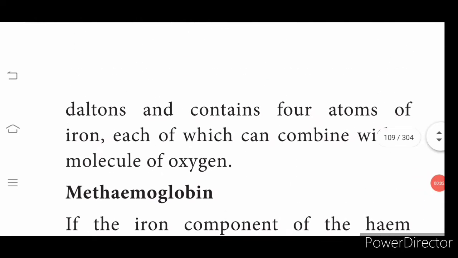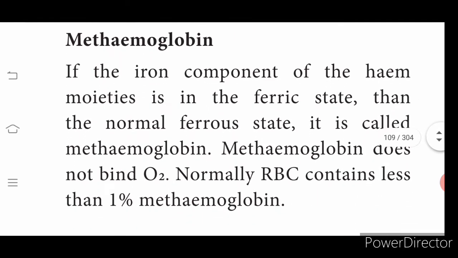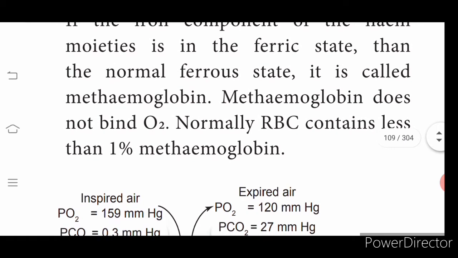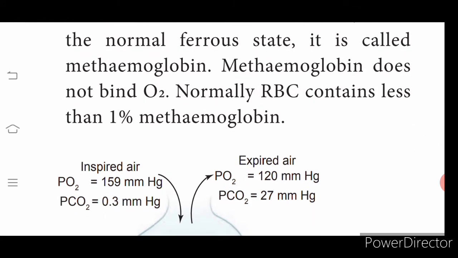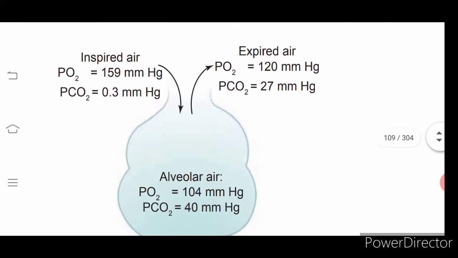The molecular weight is 68,000 Dalton. It contains 4 atoms of iron which can combine with molecular oxygen. Then we have methemoglobin. If the iron component of the heme is in the ferric state rather than the normal ferrous state, it is called methemoglobin. Methemoglobin has the iron in a different form.